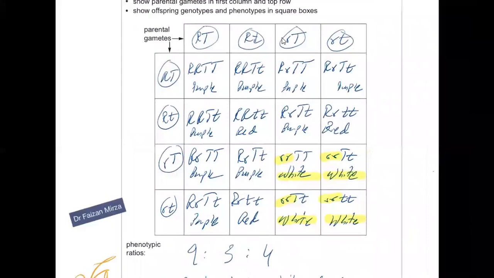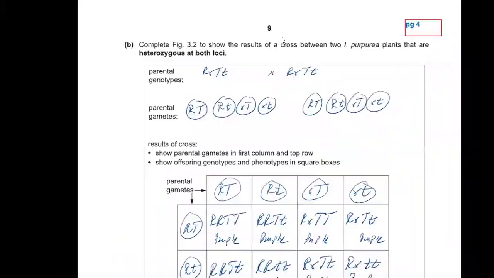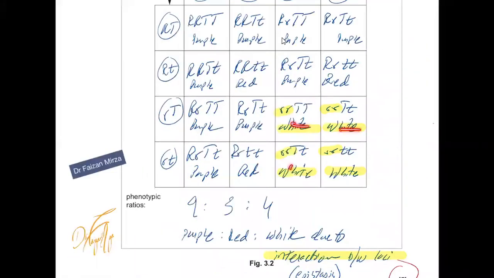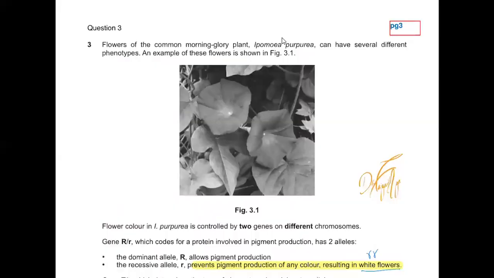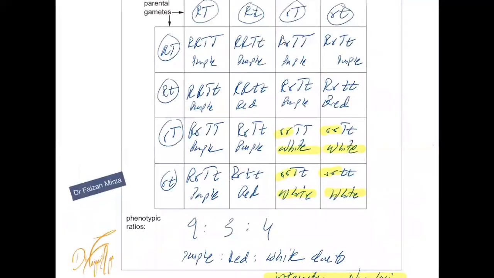So when we are writing the pigments here, what are we doing? We'll just look for wherever we have small r. So we can just go back. We know small r are white flowers. So wherever we have small r's, we'll just mention white. So all these 4 are white, whereas others are non-white. So out of all those others which are non-white, we need to state which one is having a purple color and which is having a red color. We can recall the red colors whenever there is small t present. So small t will be red. So this will be red, small t, and small t will be red, small t will be red.